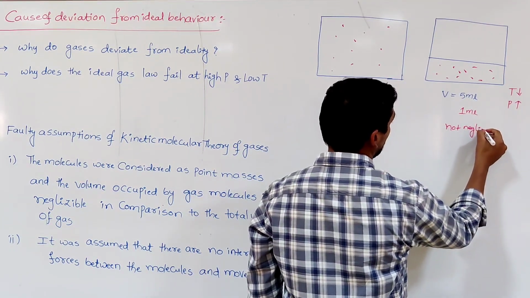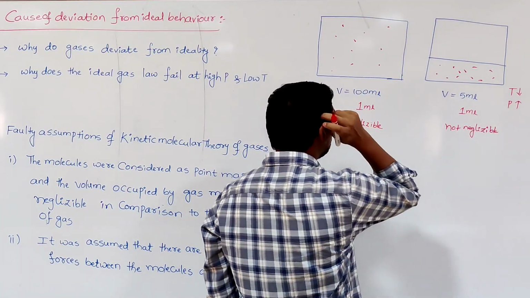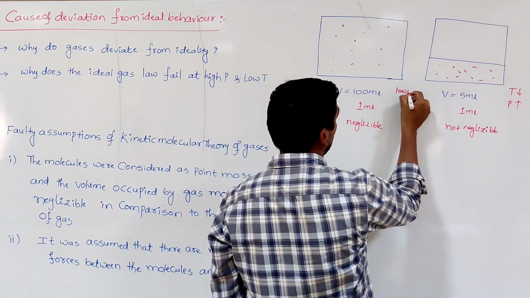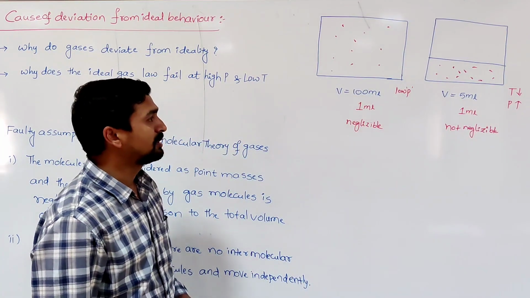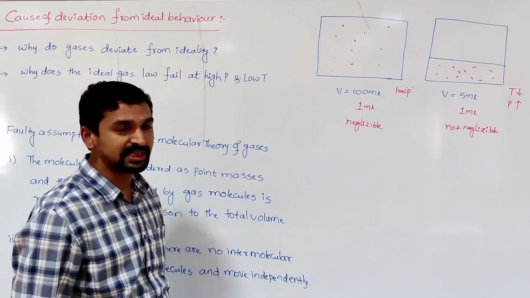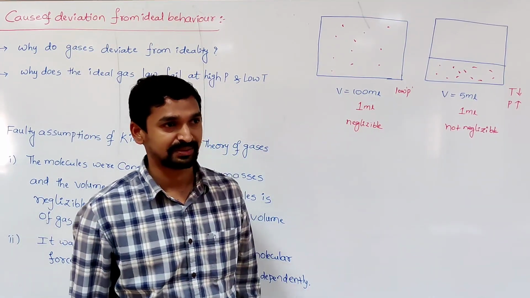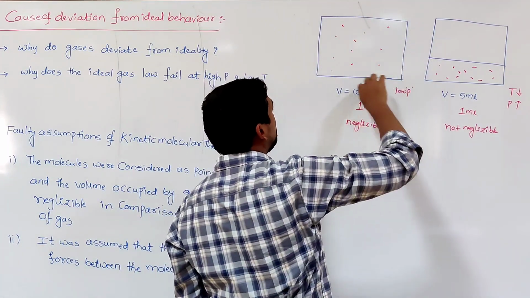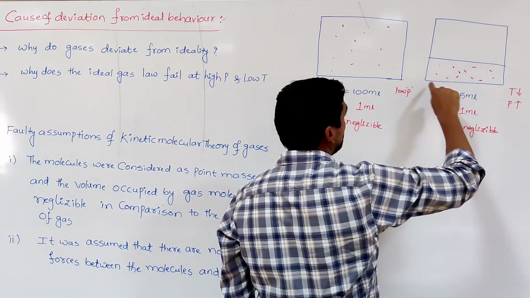So when we move from low pressure to high pressure, the volume occupied by the gas molecules remains the same, but the free movement space decreases. Here the entire volume is available for the gas molecules, but here very, very little volume is available compared to this one.